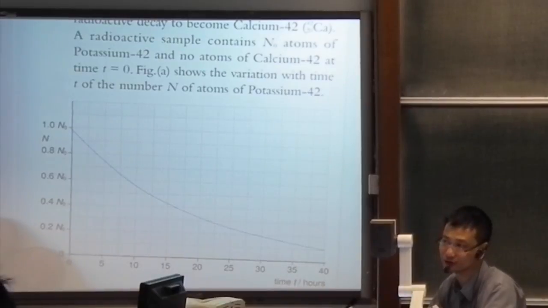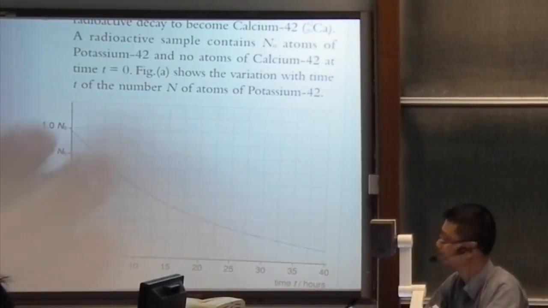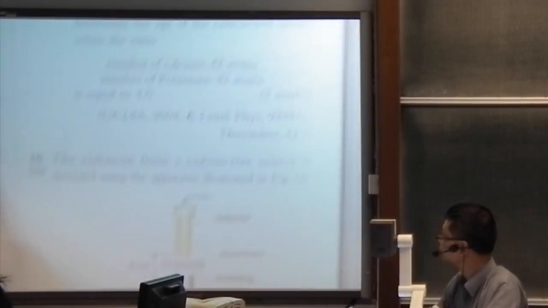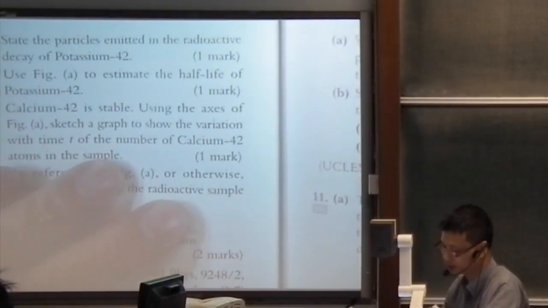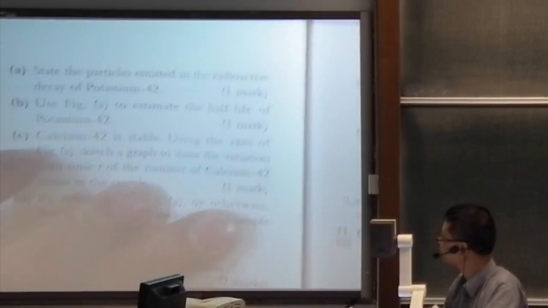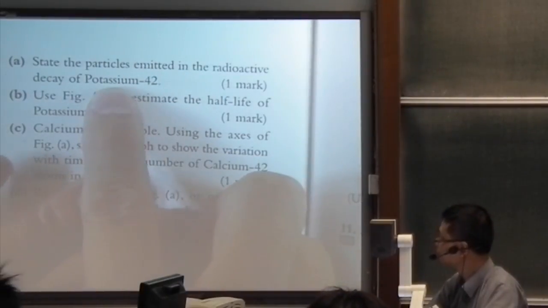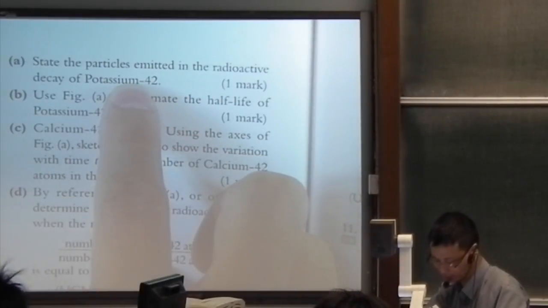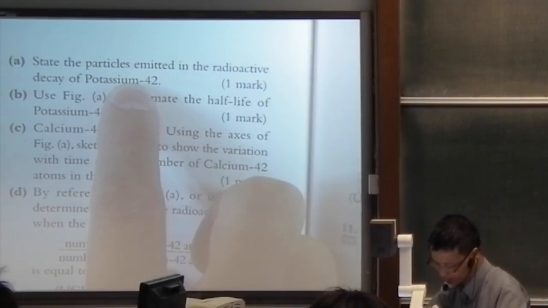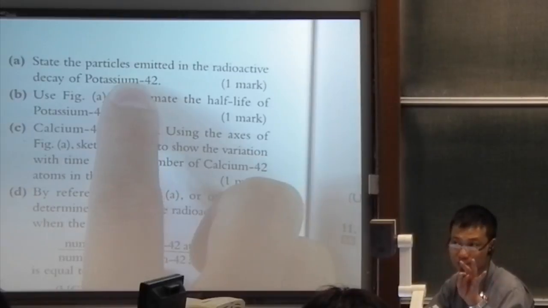Pay attention to the units whenever you read the graph. Now, the first question asks you to identify what particle is being emitted. So, how do you know? Actually, it is quite easy because potassium 42 turns to calcium 42, both are 42.